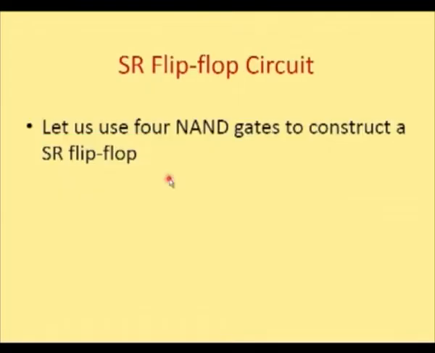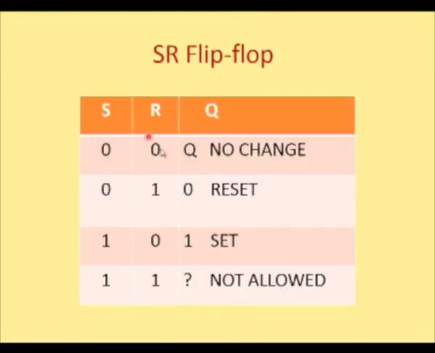Let's move on to the SR flip-flop circuit. Here we are going to use 4 NAND gates in order to construct an SR flip-flop. Let's see how we can do this. What is an SR flip-flop? Let us see the truth table of an SR flip-flop. When S is equal to 0 and R equal to 0, there is no change in the flip-flop condition, or it remains in the previous state.